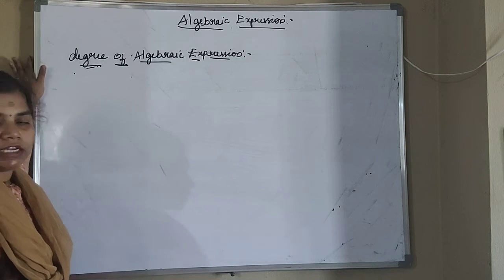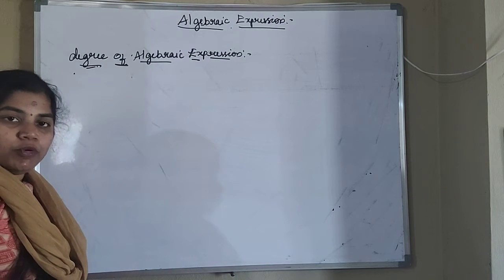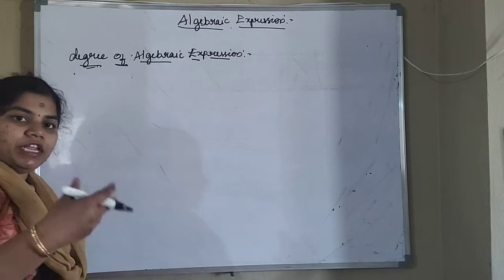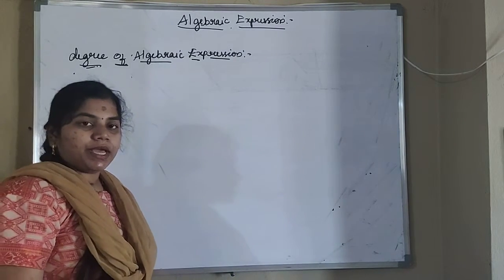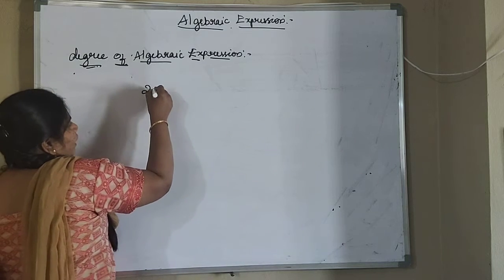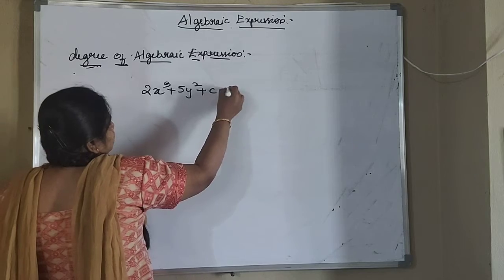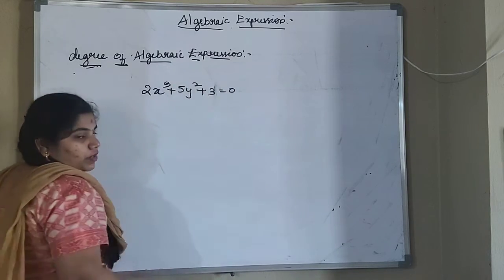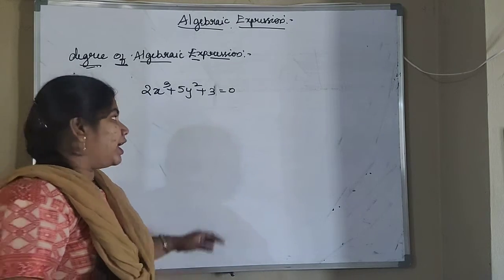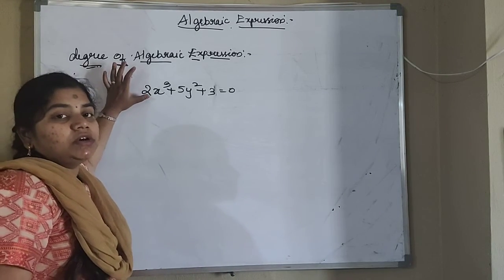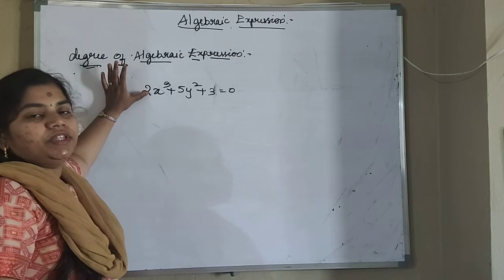Already I told you about algebraic expression. What do you mean by algebraic expression? Numerical values and variables combined with fundamental operations form an algebraic expression. Suppose 2x cube plus 5y square plus 3 is equal to 0. So this is one algebraic expression, and we have to find its degree.